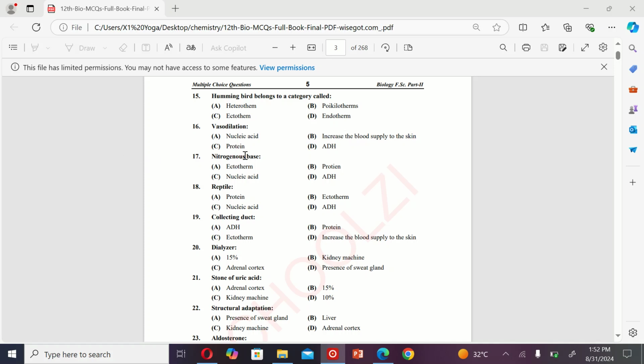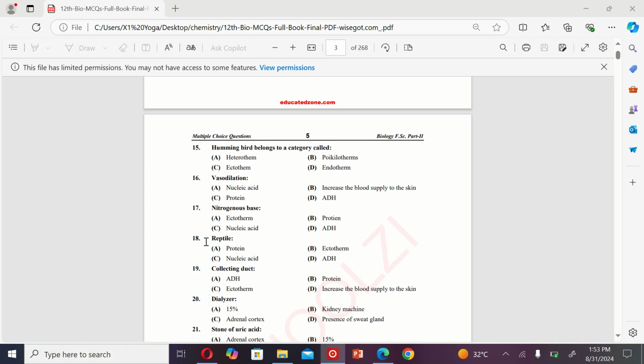The next MCQ is: nitrogenous base. A. Ectotherm, B. Protein, C. Nucleic acid, and D. ADH. So the correct option is C, nucleic acid.